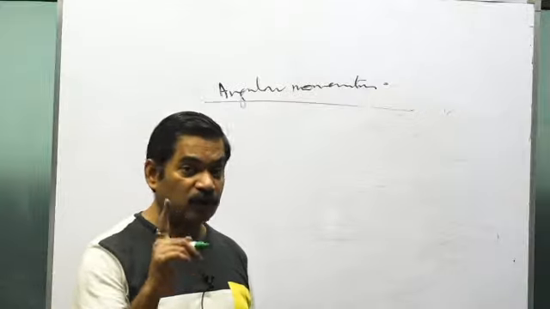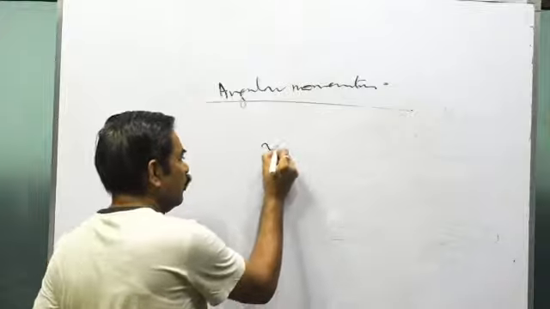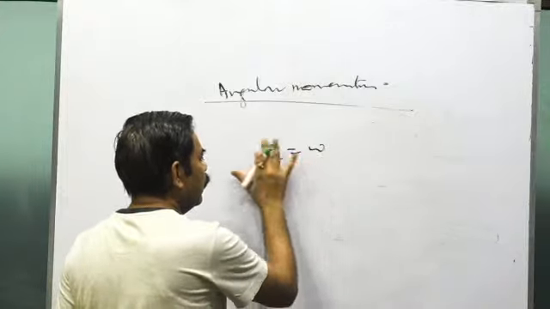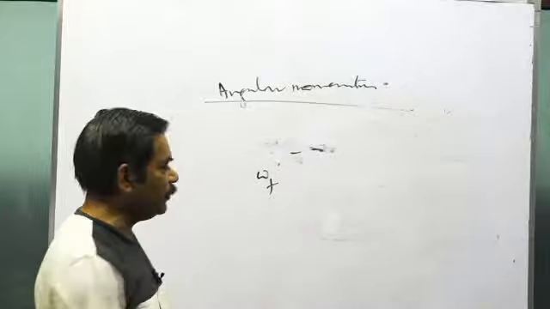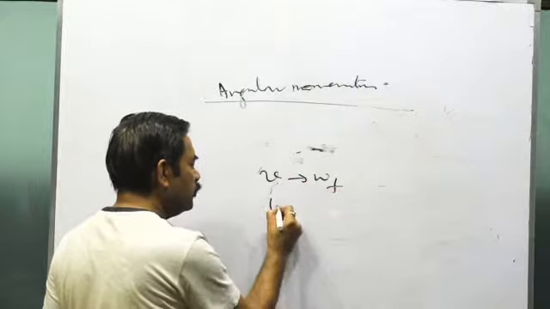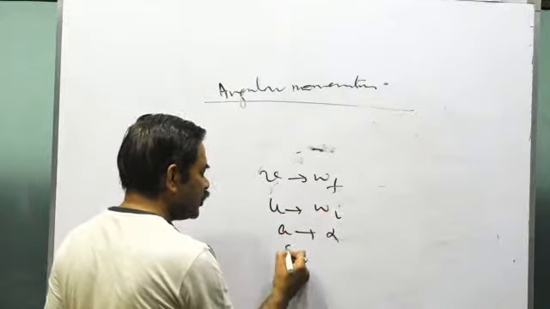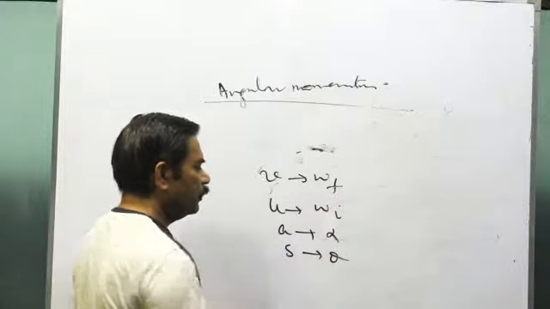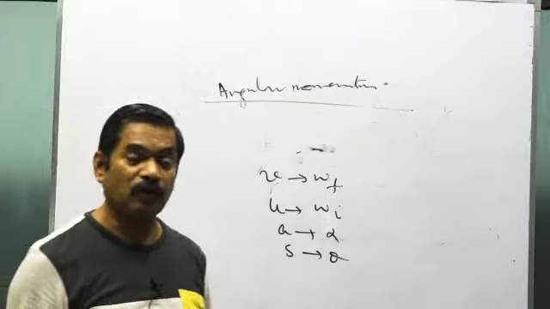I'm talking about not rolling, I'm talking about what? Rotational motion. So in rotational motion we have v final replaced with omega final. I'm only telling you the replacement. V will be replaced with the omega final, u will be replaced with the omega initial, a will be replaced with the alpha, s will be replaced with the theta, time will remain time. So you can make all the equations for the rotation also.